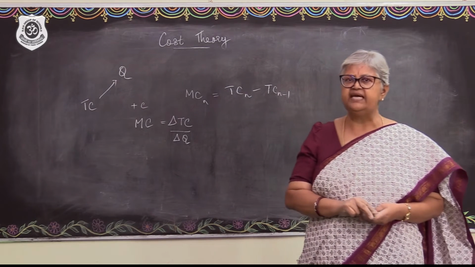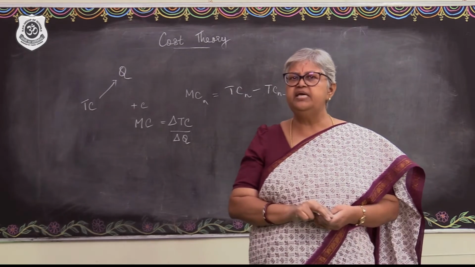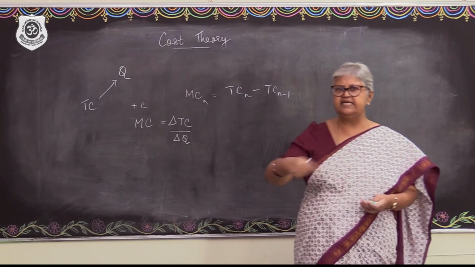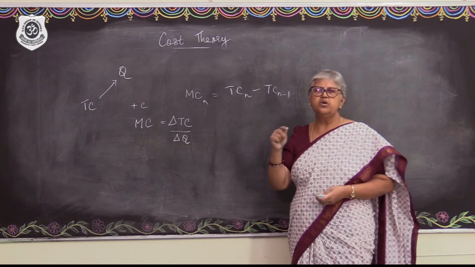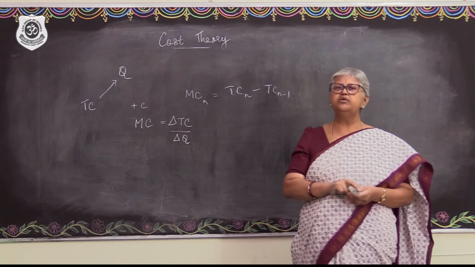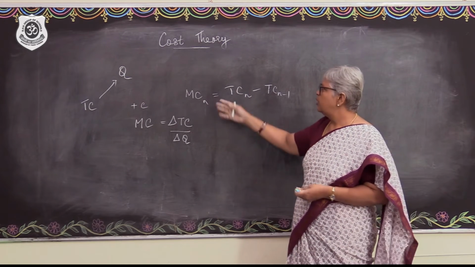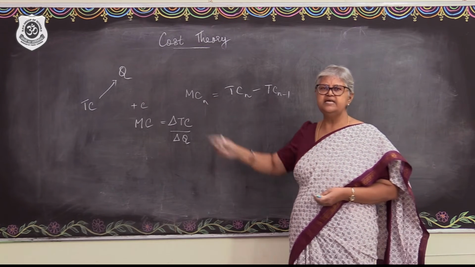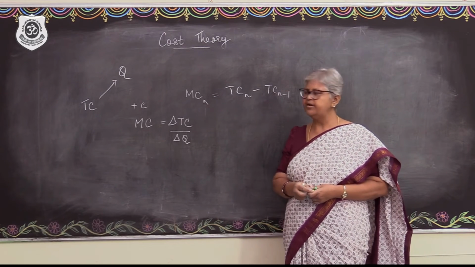That is, MCn equals TCn minus TCn-1. If the output is increased by one more unit, the additional cost incurred is the marginal cost.